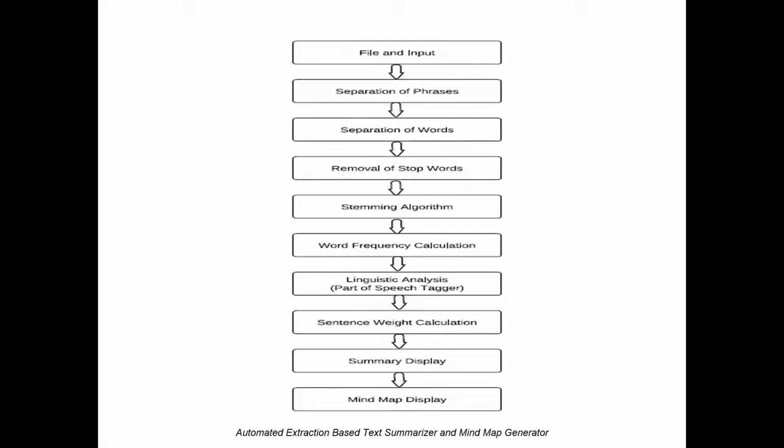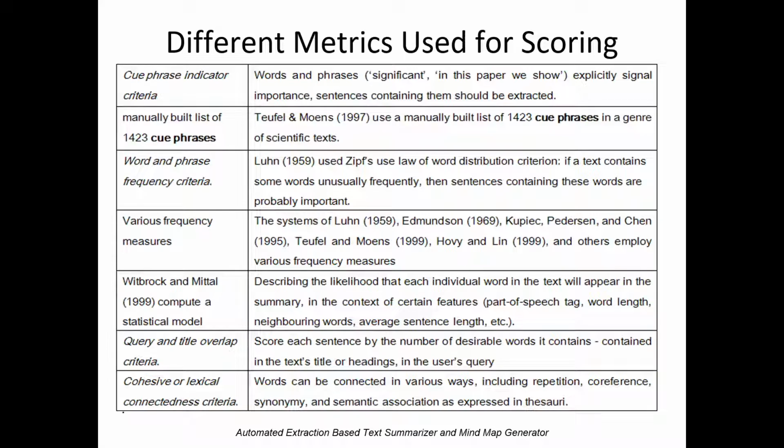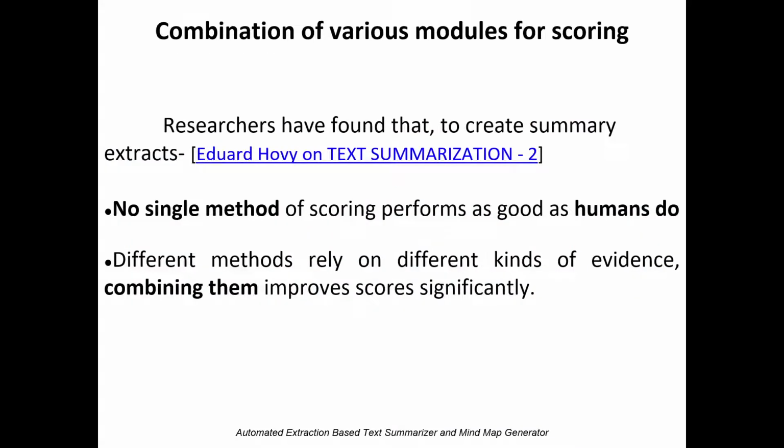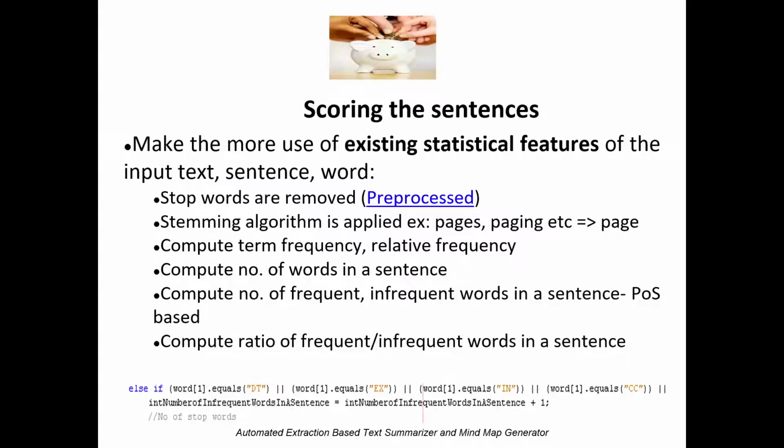The output mind map has a maximum of 8 main branches and 3 sub-branches each. Here are the different metrics used for scoring. The proposed system generates a summary based on both statistical and linguistic features of the document and thereafter generates the mind map of the summarized document. Different methods rely on different kinds of evidence, and combining them improves scores significantly.